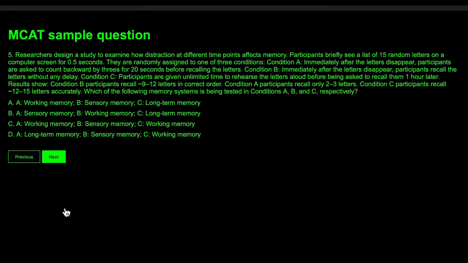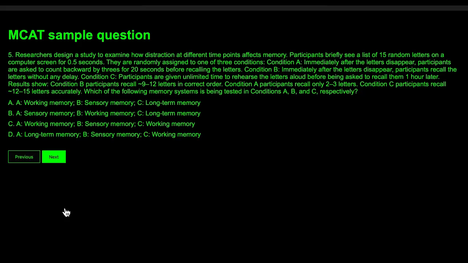So starting with C, the participants are given unlimited time to rehearse the letters, which means they can encode that information into their long-term memory. That's C. B, condition B, the participants are asked to immediately recall the letters without any delay. So basically that's your sensory memory. You didn't have any time to encode anything.